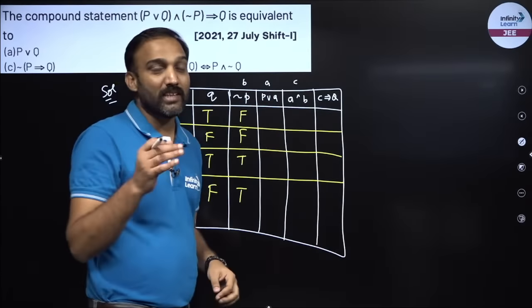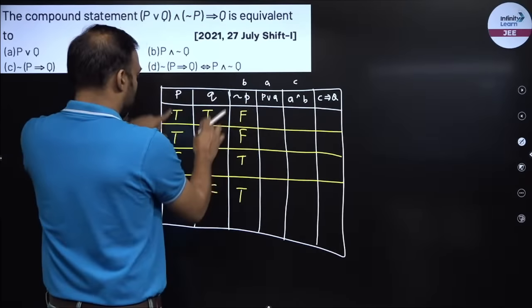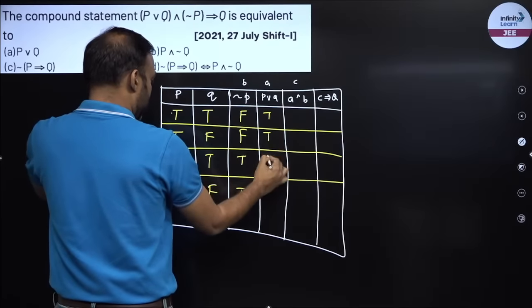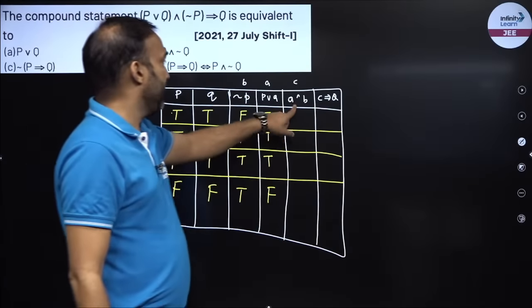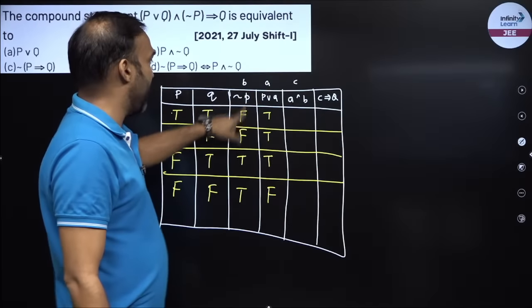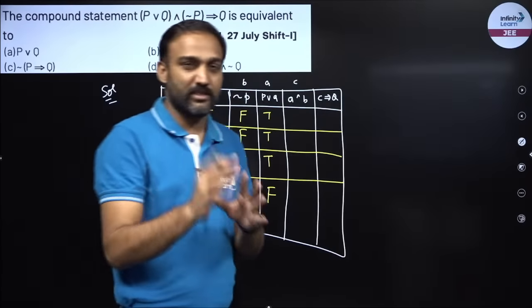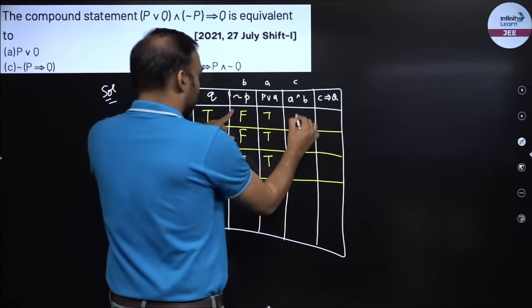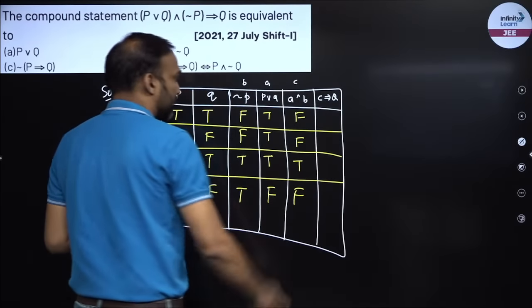Now I have to find out P or Q. P or Q means if one of them is true, the statement is true, right? P or Q. So these two, true, true, true, false. Now C is A and B, right? Now A is this and is this. So these two columns. And means if one of them is false, the statement is false. So now this is false, false, true, false.